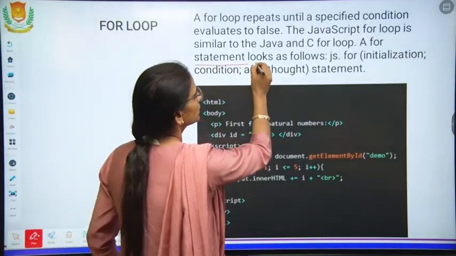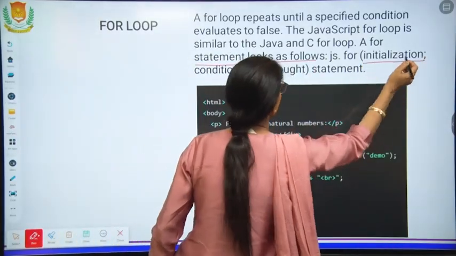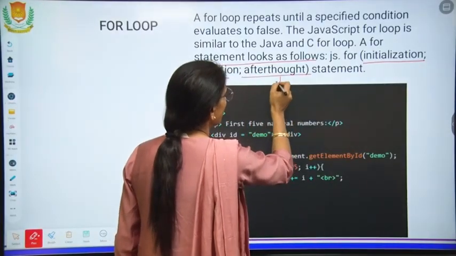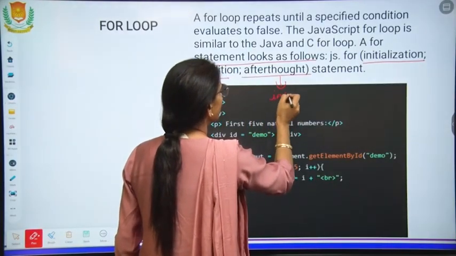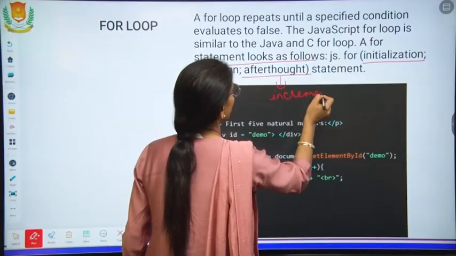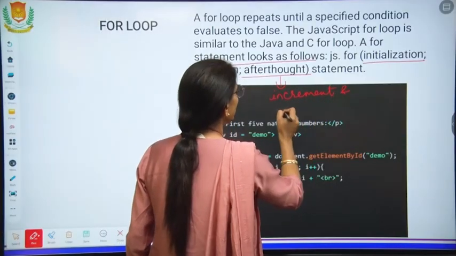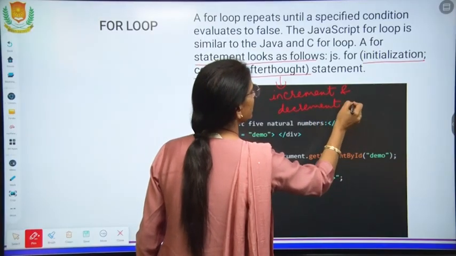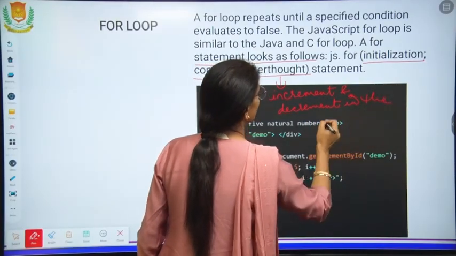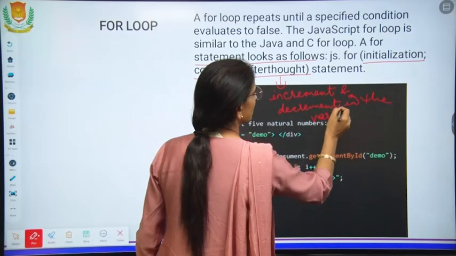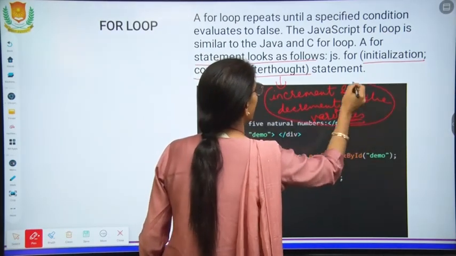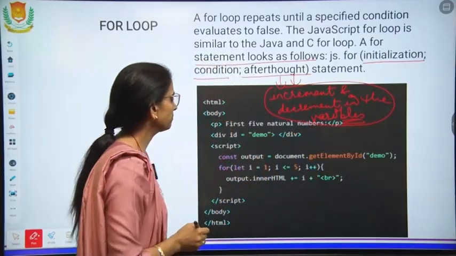Its statement looks like initialization, condition and after-through. After-through means increment and decrement of the variable will be done in this part.